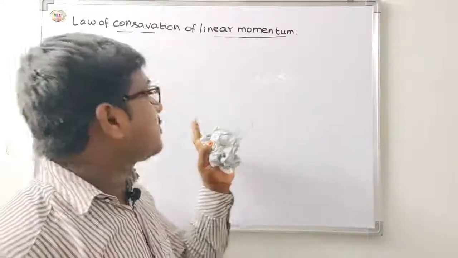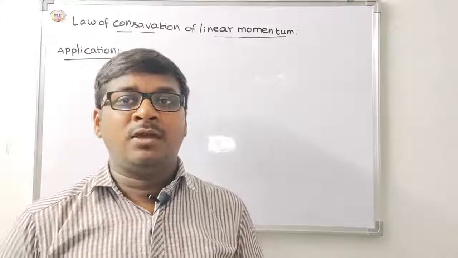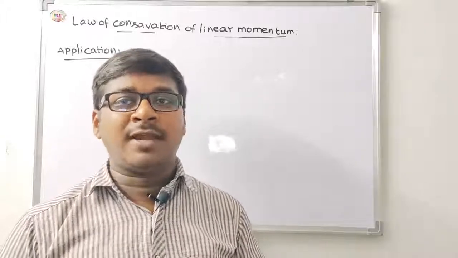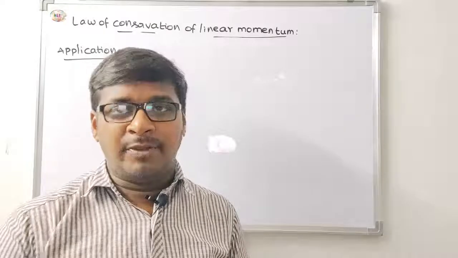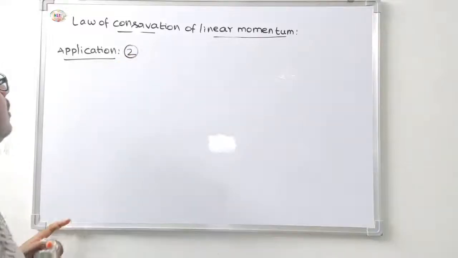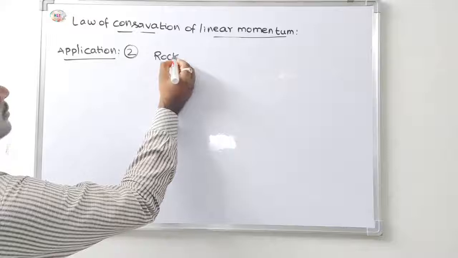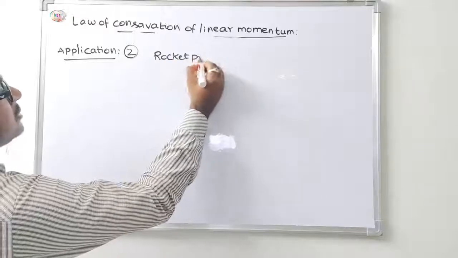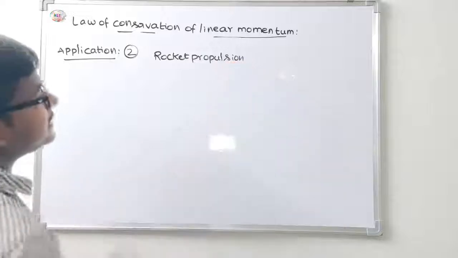The first application, recoil of a gun, and the second application, rocket propulsion, are two conditions where Newton's third law of motion is applicable. That is a very important condition. Application to rocket propulsion is very important.